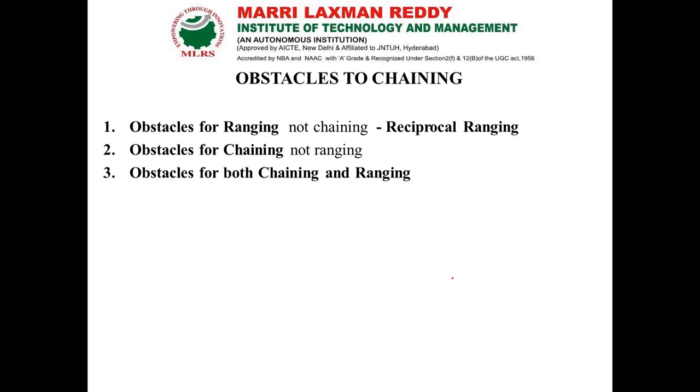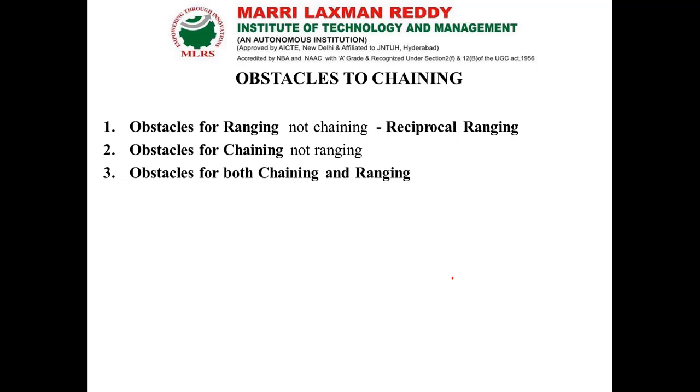Okay, now in between the points AB, baseline points, it will make some obstacles to the line AB for ranging. Okay, now but we can do the chaining process over that mountain or some peak. Okay now, so this process is called obstacles for ranging but not for chaining. Okay now, the solution for this issue is reciprocal ranging. We have already seen the video as well as the discussion about the reciprocal ranging.